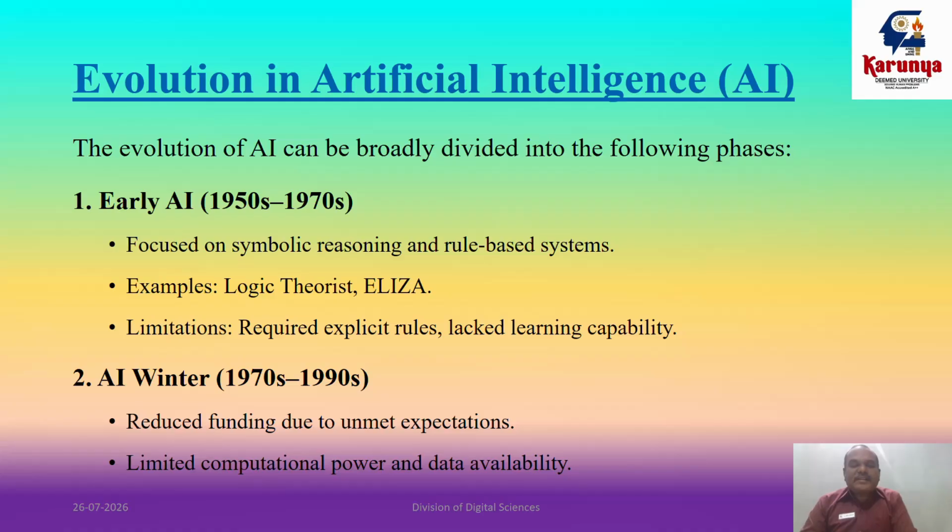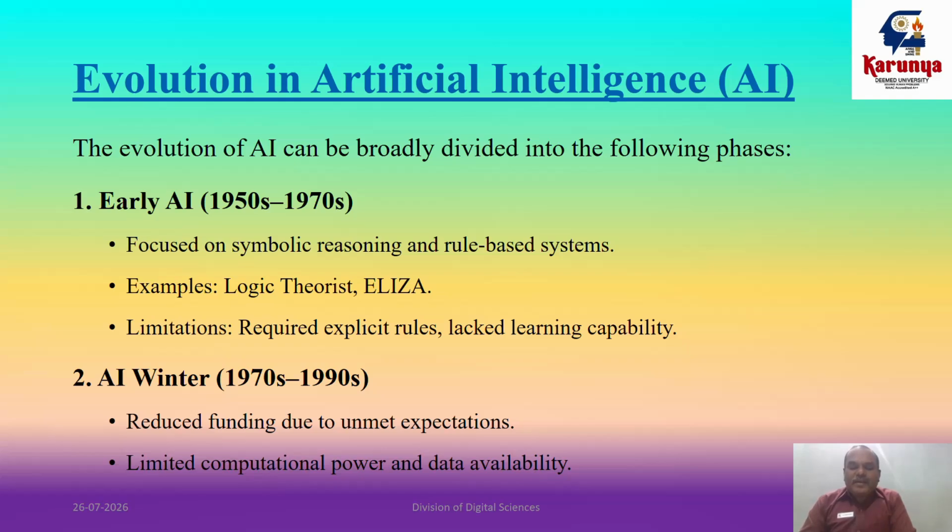So this is the early stage of the 1950s to 70s, which mainly focused on symbolic reasoning and rule-based systems. There were limitations in the early period of 1950s to 1970s: systems required explicit rules and lacked learning capability. Next is the AI winter, during the stages of 1970s to 1990s. It brought a transformative move in AI.